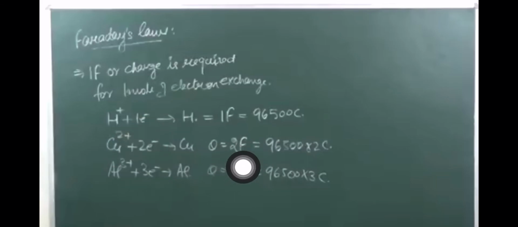So 2 into F is 96500 into 2 coulomb. In the same way, aluminium plus 3: here 3 moles of electrons are transferred and it becomes Al. So the charge will be 3 times, that is 3 Faraday, equal to 96500 into 3.